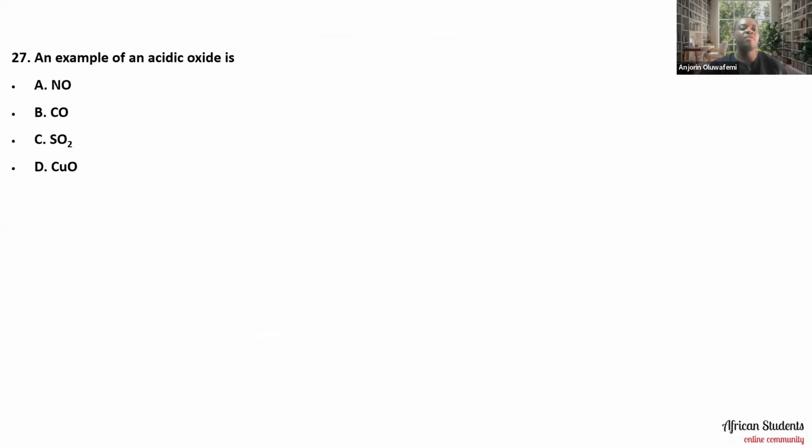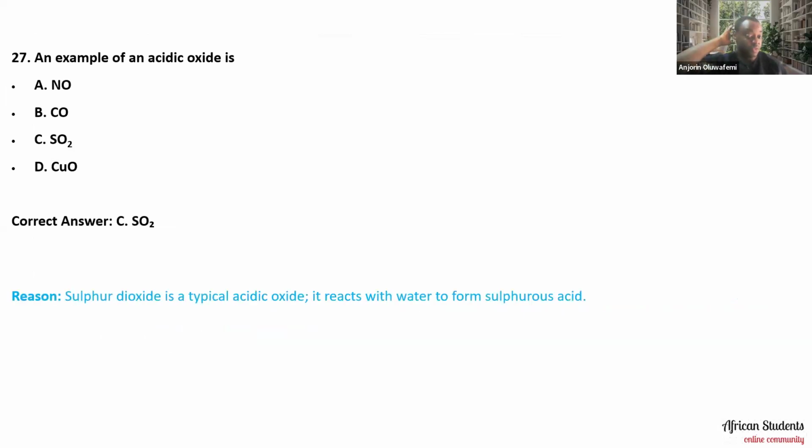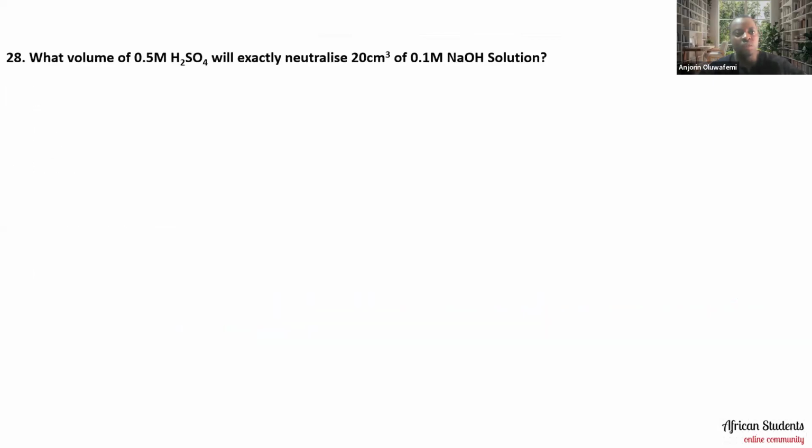Moving along, an example of an acidic oxide is it Na2O, SO2, or copper oxide? So the answer to this one is SO2, okay? Sulfur dioxide is a typical acidic oxide. It reacts with water to form sulfurous acid. Okay, so we move on to the next one.